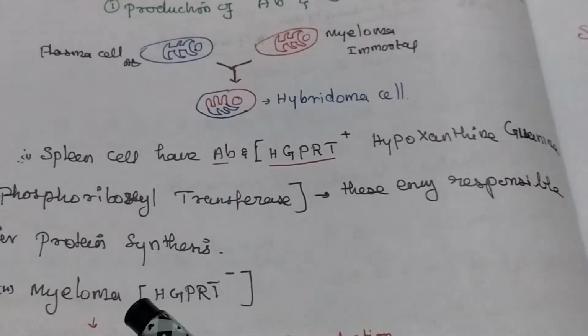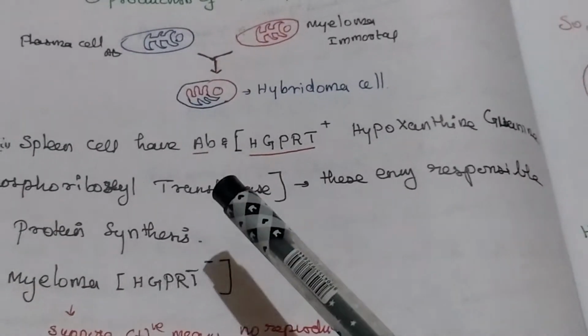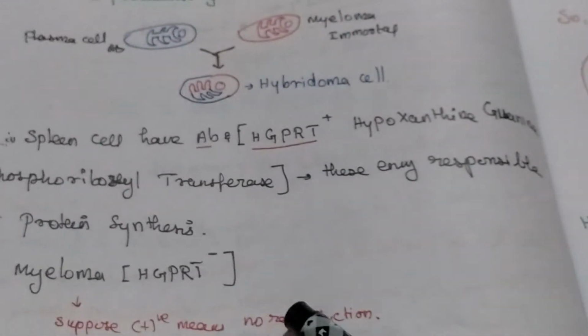Why are we selecting the myeloma cell? Because it is immortal in nature. So this one has antibodies as well as the enzyme, and this one is for long life. That is the reason we are selecting two different types of cells.